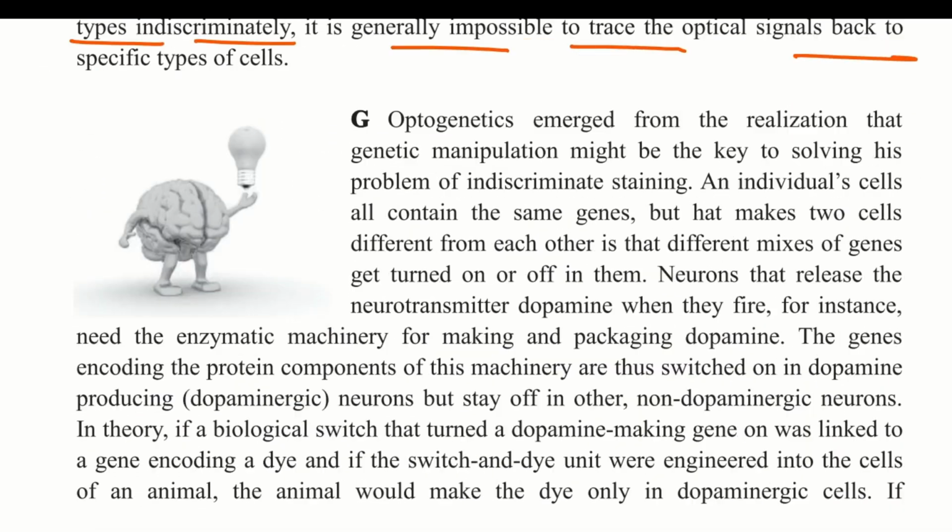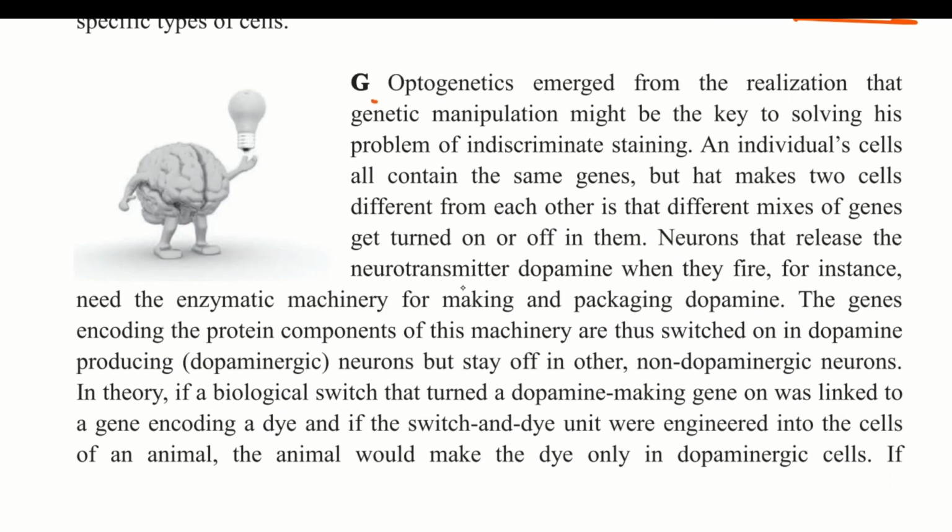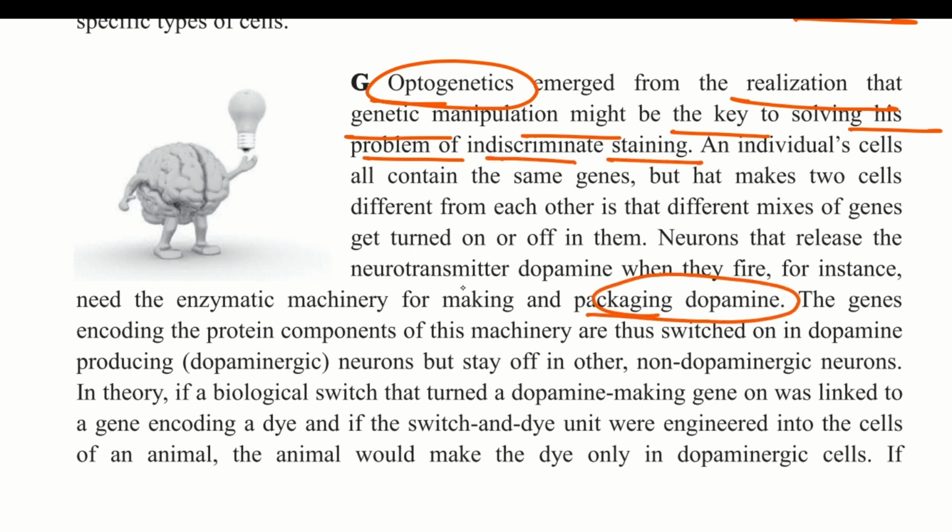Next, we have G paragraph. Optogenetics emerged from the realization that genetic manipulation might be the key to solving the problem of indiscriminate staining. There is a dopamine mention, neurotransmitter mention,